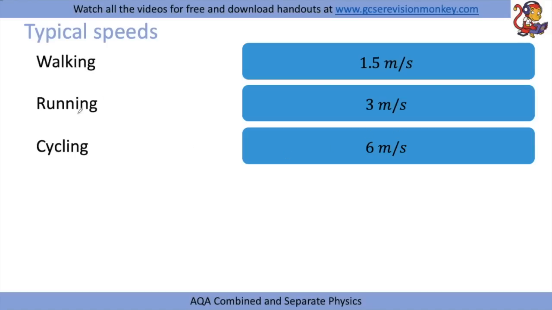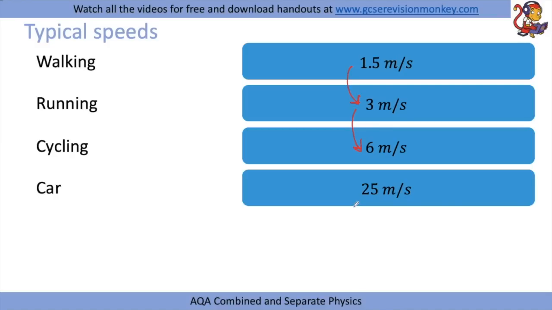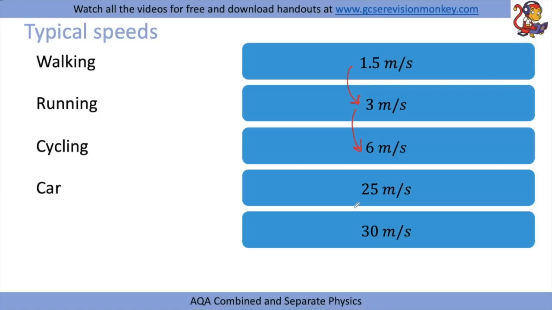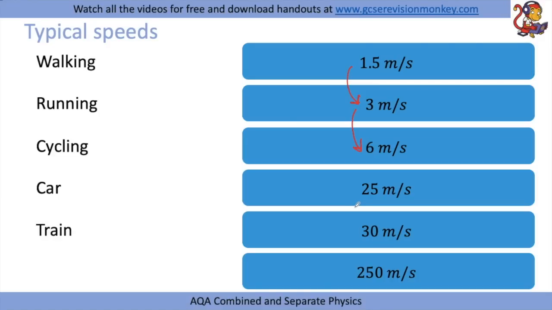So if you remember walking, running, cycling, each time these are doubling up. These are typical speeds. And then you also need to know for some other modes of transport, which is a car, 25 meters per second, a train, 30 meters per second, and an aeroplane, 250 meters per second.